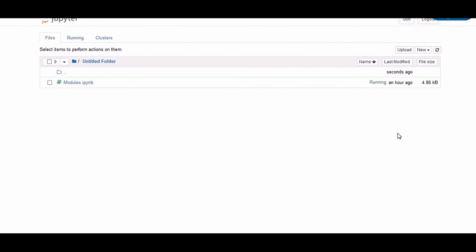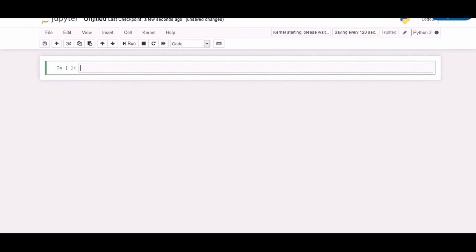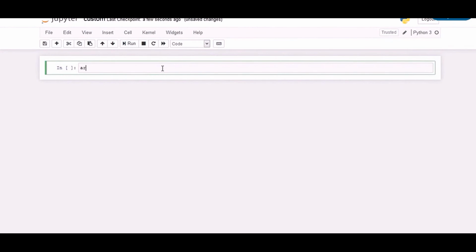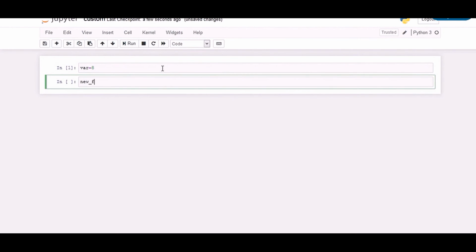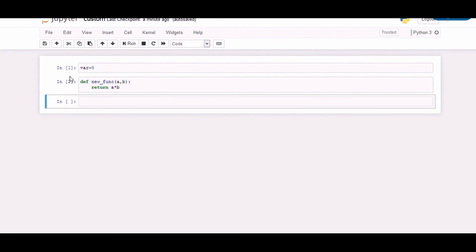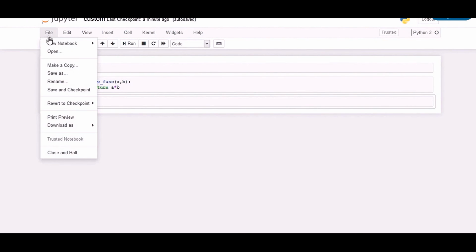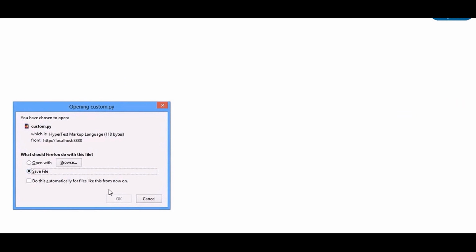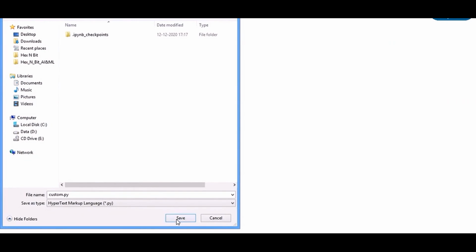So here we are in our Jupyter Explorer. Let's create a new Python notebook and rename it as custom. So here we have defined a new variable named var and a new function called new_func, which accepts 2 numbers and returns their product. Let's go to File, select the Download as option and select the Python option and save it in our project directory as custom.py.